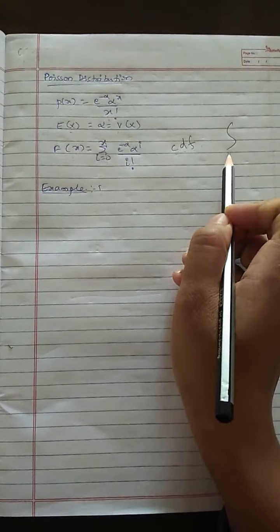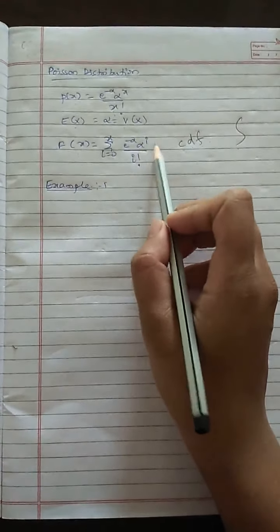For a continuous distribution, it will be an integration. This is given by e raised to minus alpha, alpha raised to i divided by i factorial.